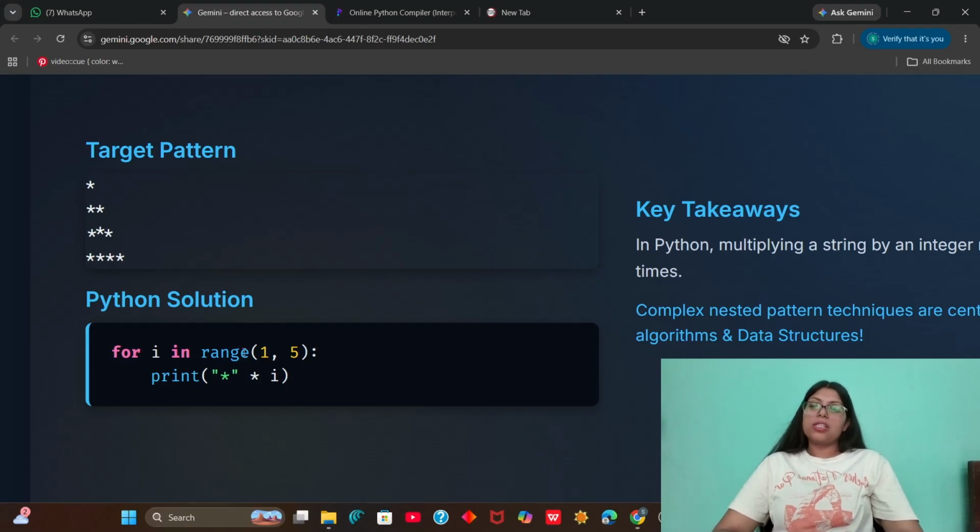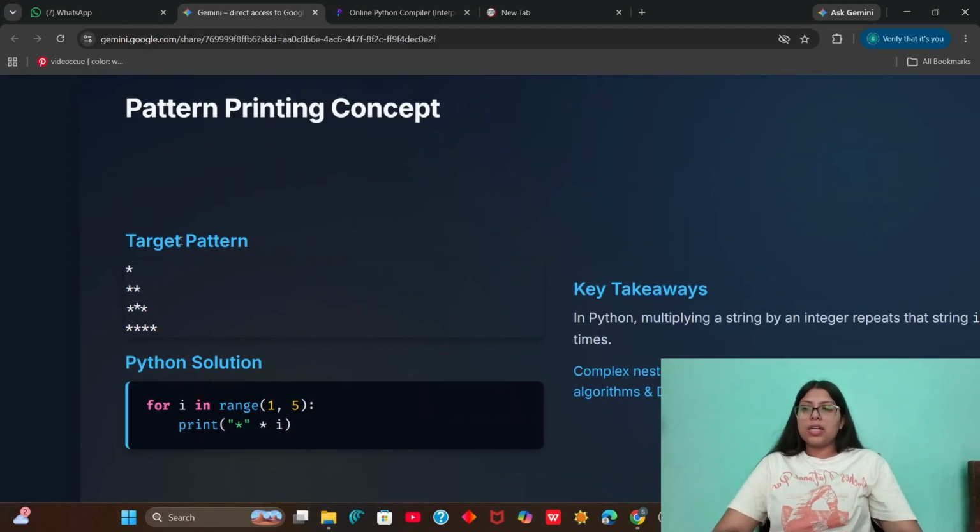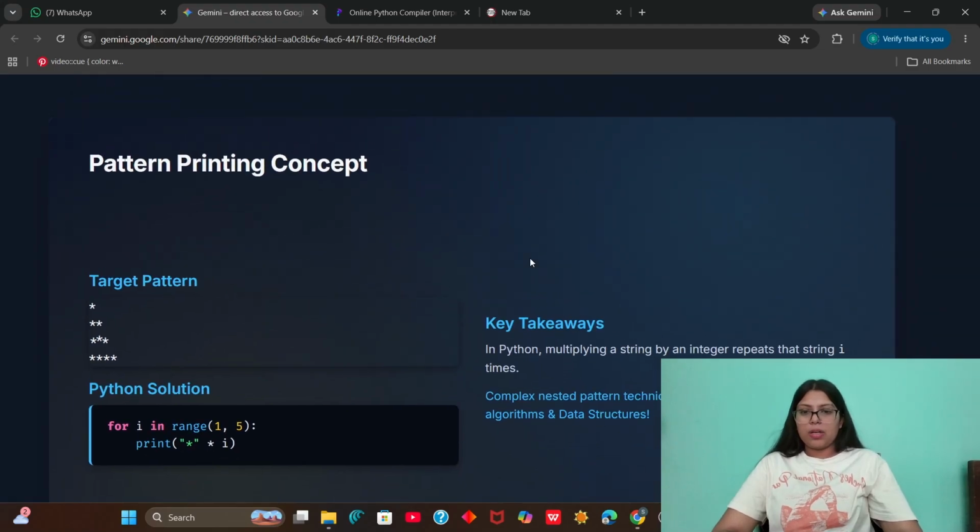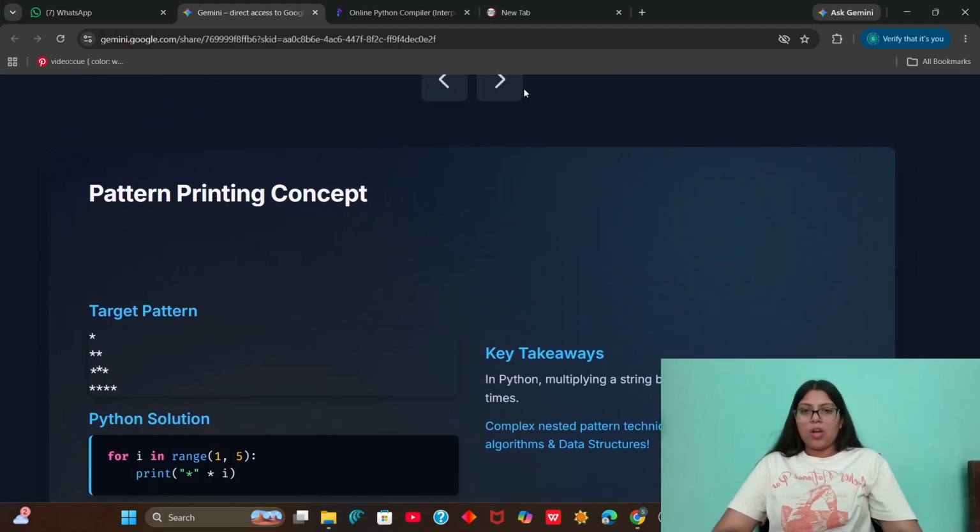So what happens here? First i will be 1, so one star is getting printed. Then i will be 2, so 2 stars, then 3 and 4. You can see this is a triangle, a right angle triangle that is being formed here. So what we are doing here is making patterns using the loop, and this is one of the basic concepts of using loops.